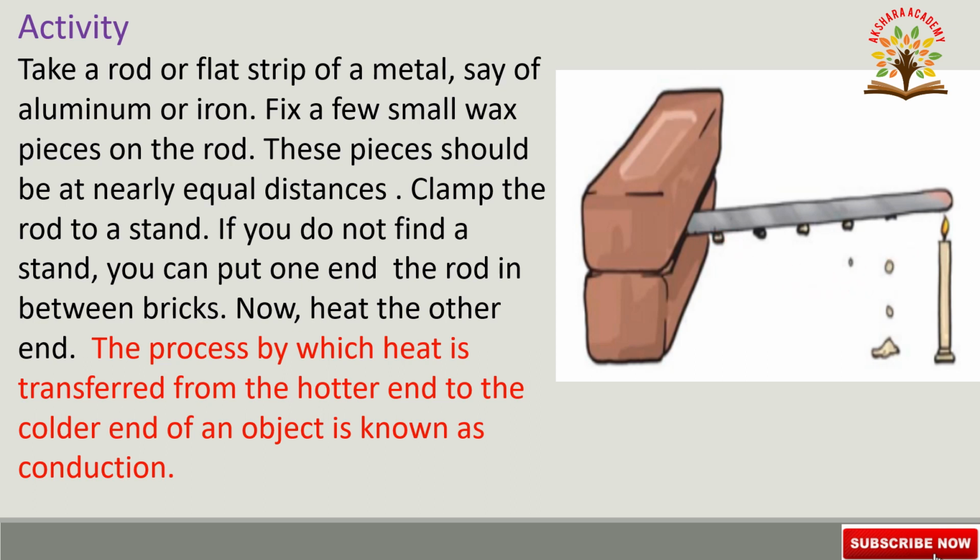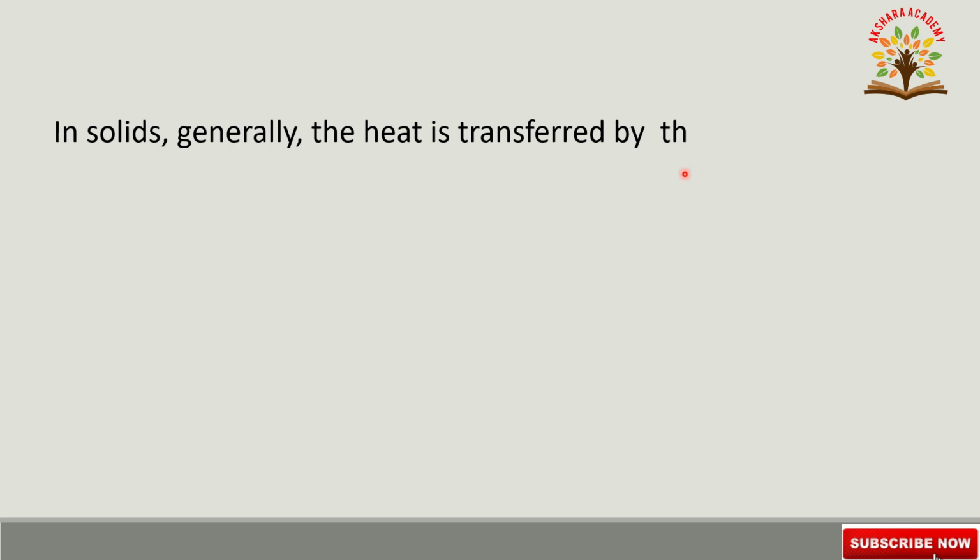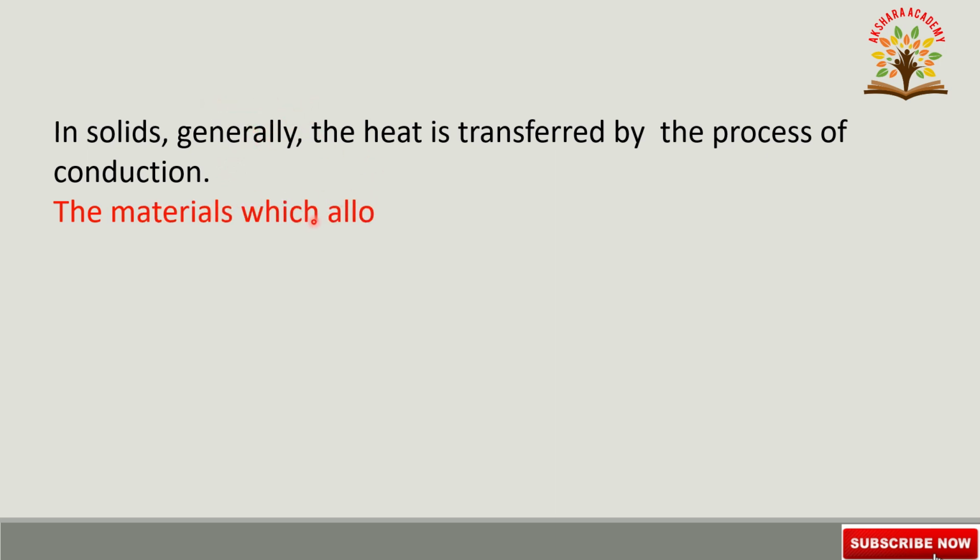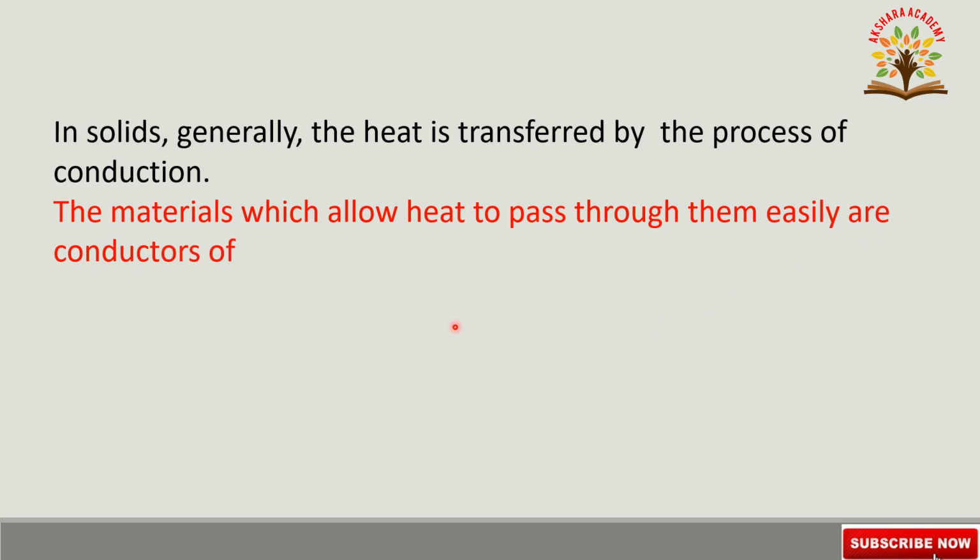Let us go to the next topic. Already we discussed this: in solids, generally the heat is transferred by the process of conduction. Next, the materials which allow heat to pass through them easily are conductors.